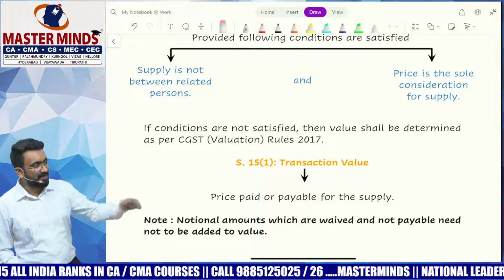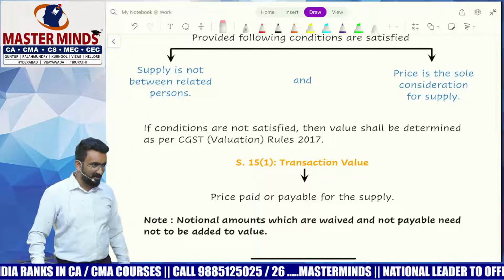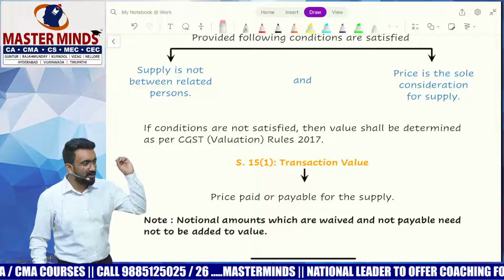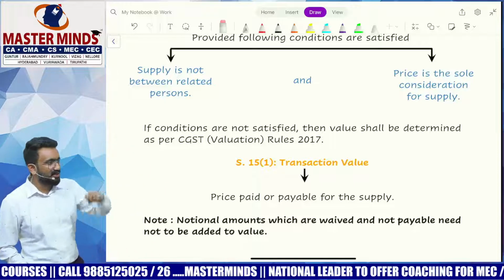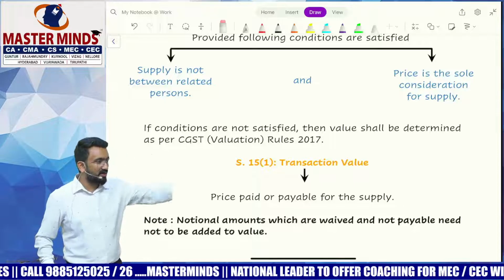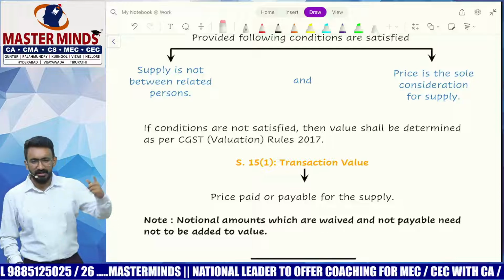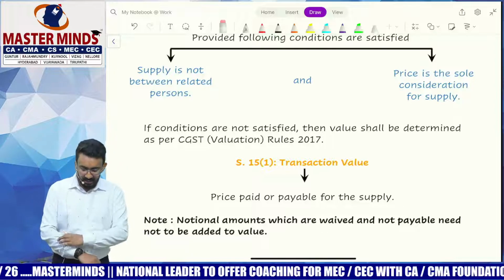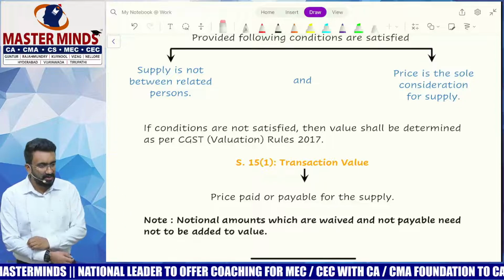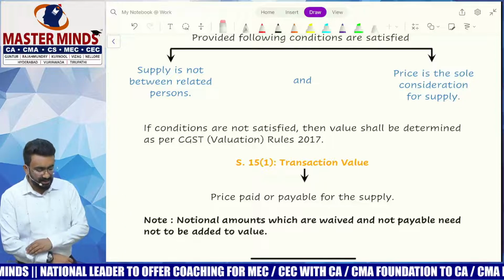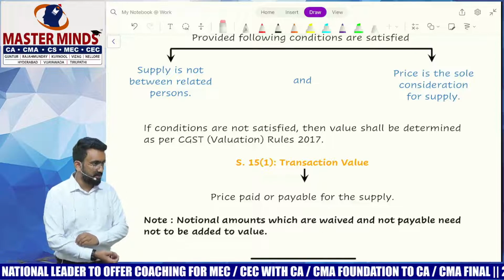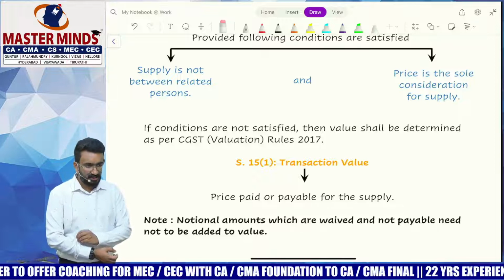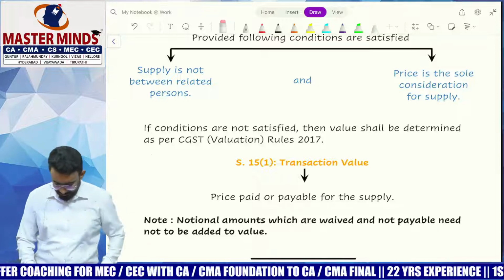You will have from rule 26 onwards to learn all of them. Okay, so all the valuation rules would be giving you how to value if it's a related person, how to value if it's an exchange, how if it is an agent, what are the special valuation rules, and all that we will have to learn. Okay, and amendments, all that. Now, first and foremost, understanding about valuation would be to understand what is 15(1) transaction value, what is 15(2) items to be included in value, what is 15(3) discount. Can we go ahead and then do that? Okay, I'll give you examples for all of this.